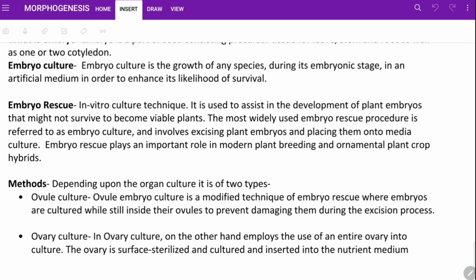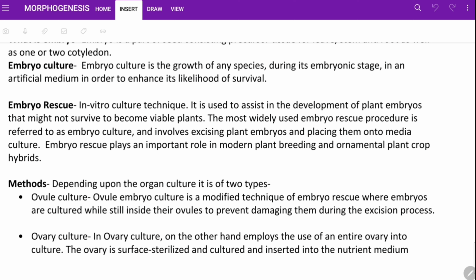Embryo rescue. It is an in vitro culture technique. It is used to assist in the development of plant embryos that might not survive to become viable plants.